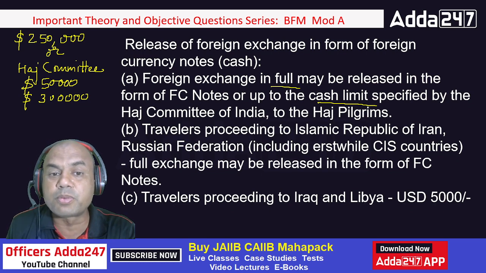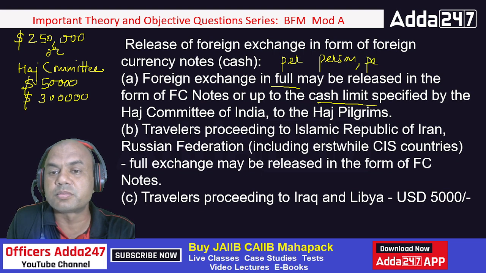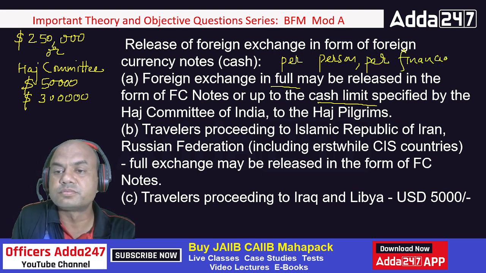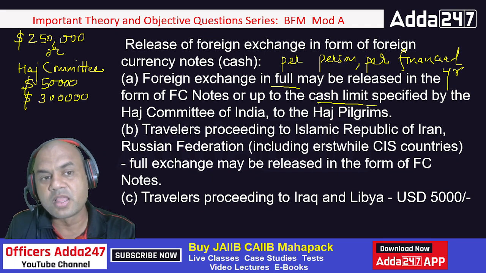This is always per person, per financial year. So this limit is per person per financial year.